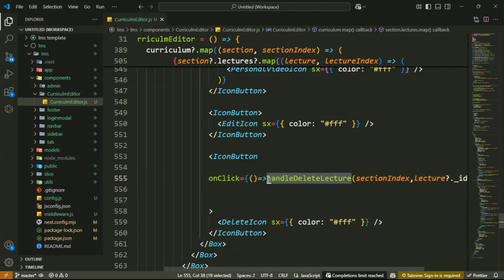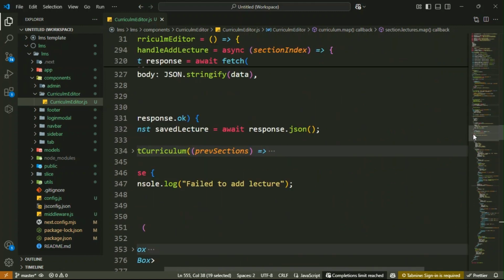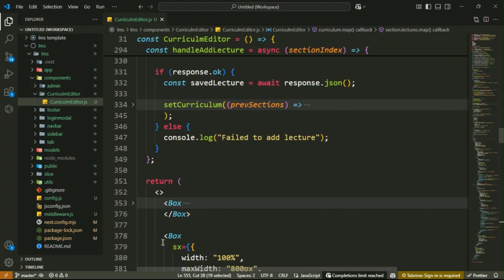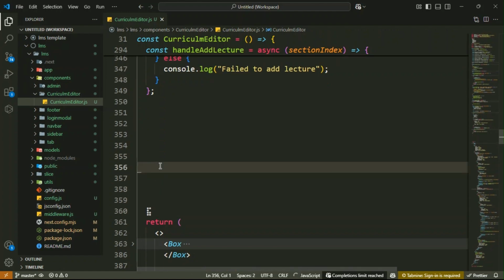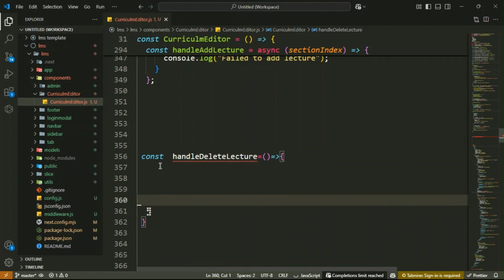Then after that, copy the function handleDeleteLecture, go to the top and define this function. Here we have to define the function to handle deleting a lecture from the sections as well as from the database. So define the constant handleDeleteLecture as a function.